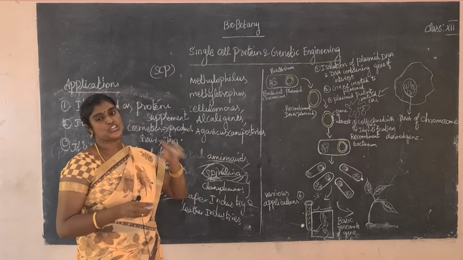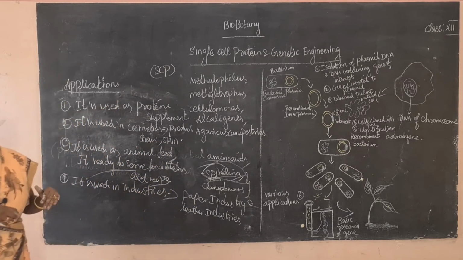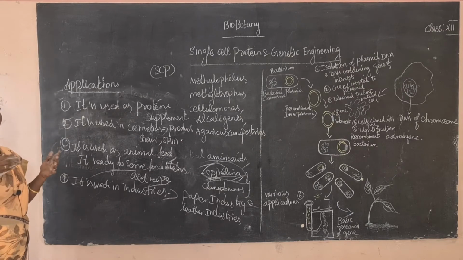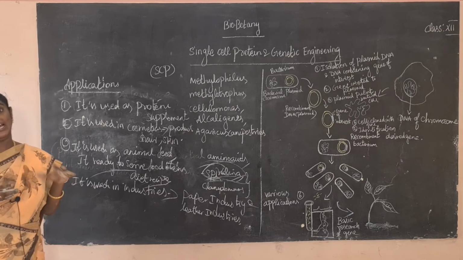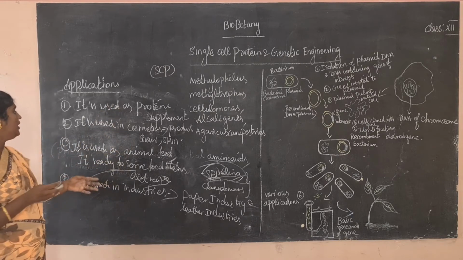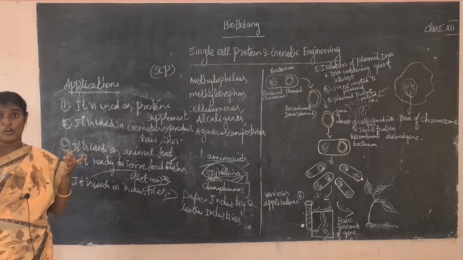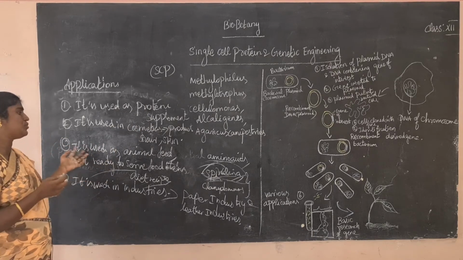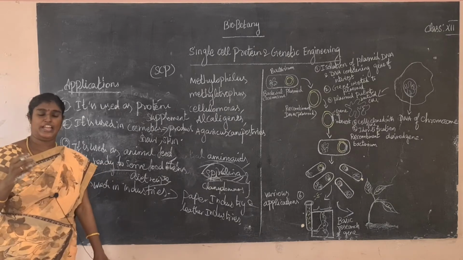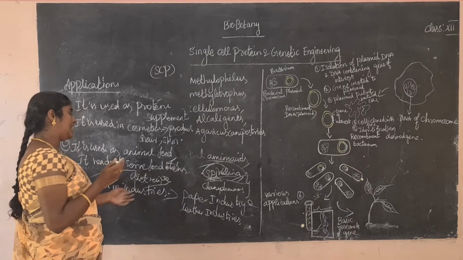So what are the applications of Spirulina? Mainly it is used as a protein supplement. It is used not only for animal feeding but also as food for humans, because many astronauts and Antarctica expeditions also use single cell protein food. Next, it is used in cosmetic products, like hair and skin products. Next, it is used as animal feed, and it is also used in some industries, such as paper industries and leather industries.